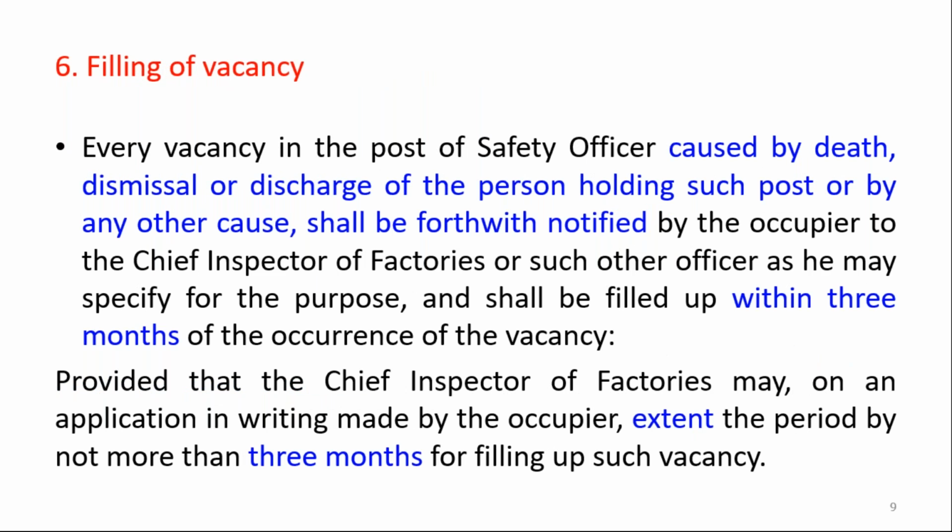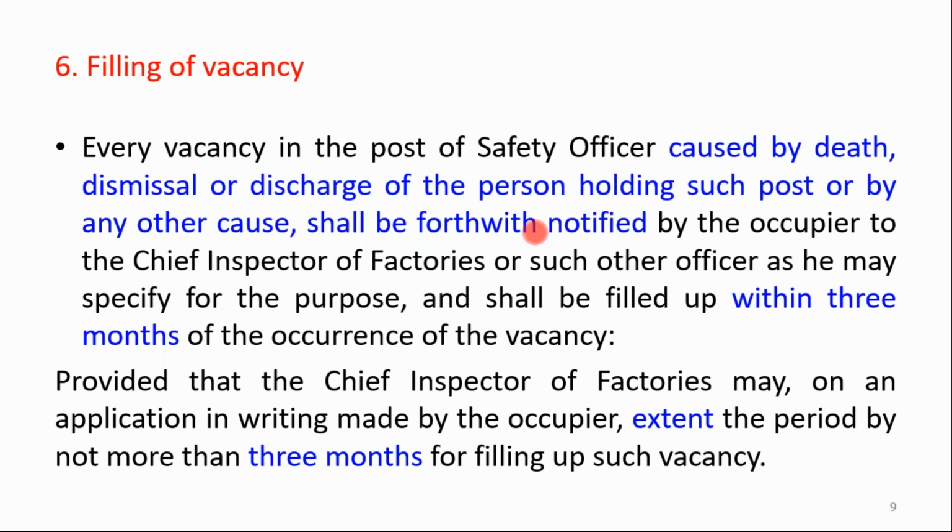Then sixth rule is related to the filling of vacancy. Every vacancy in the post of safety officer caused by death, dismissal or discharge of the person holding such post, or by any other cause, shall be forthwith notified by the occupier to the chief inspector of factories.